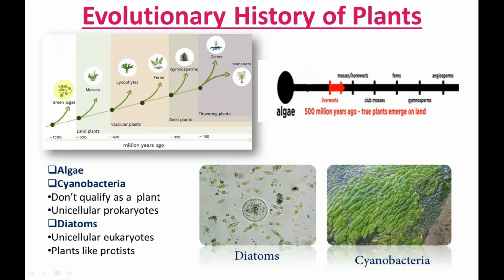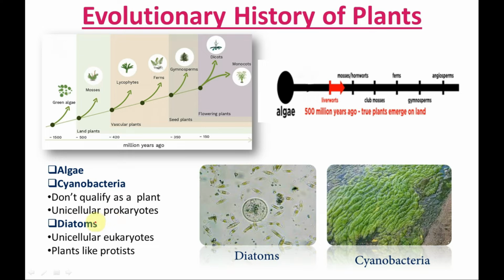Algae are a diverse group of aquatic organisms that have the ability to carry out photosynthesis. Many organisms that were earlier referred to as algae, like cyanobacteria and diatoms, don't really resemble what plants normally have. In fact, cyanobacteria don't qualify as plants because they are unicellular prokaryotes, whereas we know plants are multicellular eukaryotes.